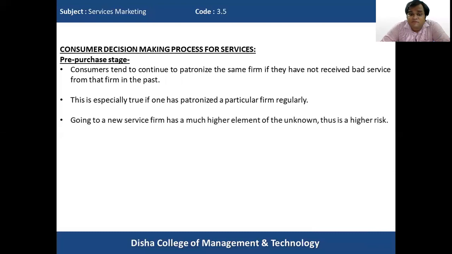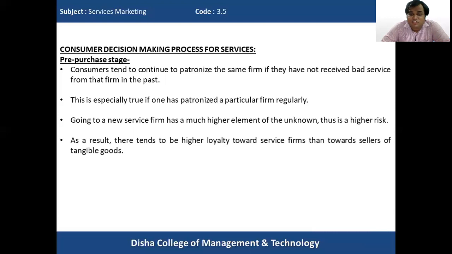Going to a new service firm has a much higher element of the unknown, thus higher risk. This is generally the case in services because we don't know whether the new service company will be able to satisfy our needs to the fullest. That is the reason there is more loyalty in case of services than in case of goods.